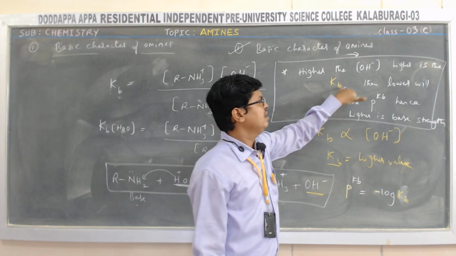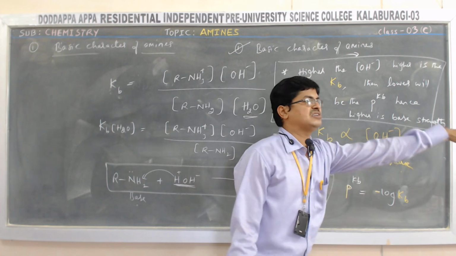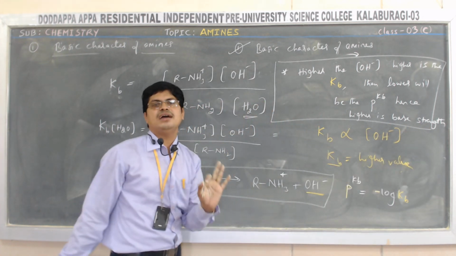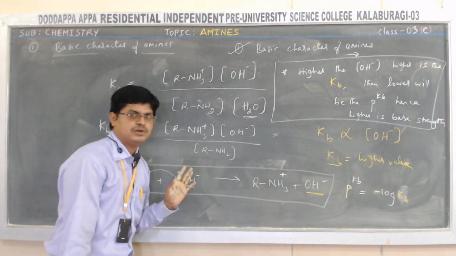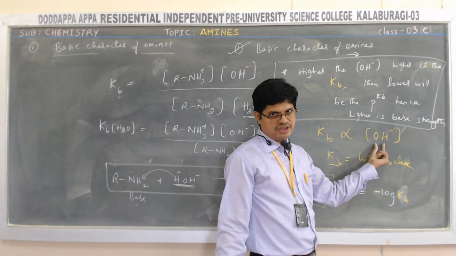Lower is the Kb, the higher will be the pKb. That time, lower is the basic strength. Lower is the basic strength. Keep in mind, the Kb value is directly proportional to the concentration of OH minus ion.